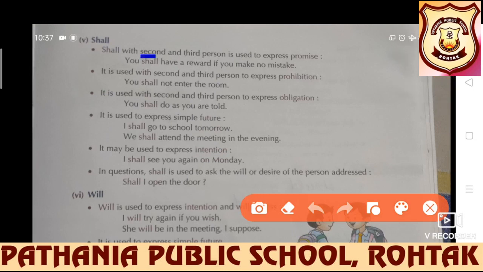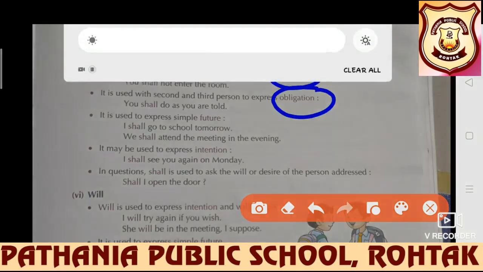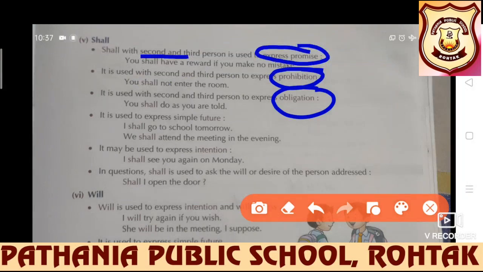Shall with second and third person is used to express promise, prohibition, obligation. These three are the conditions, my dear students, in which shall is used with second and third person. If someone is promising, if something has been prohibited, or any kind of obligation is there, then shall is used with second and third person.